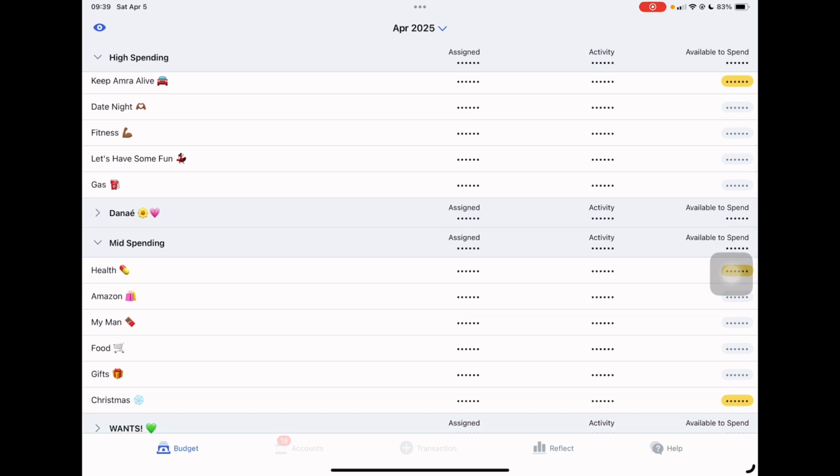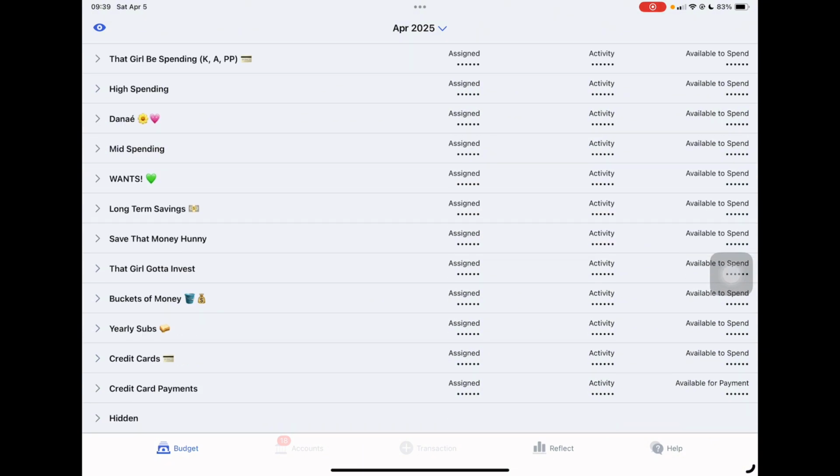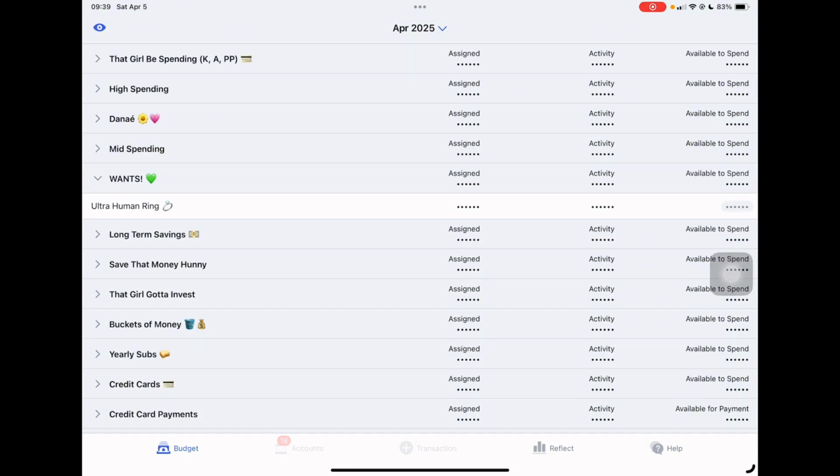But gifts are like birthdays and stuff, so it's kind of mid spending. My mom's birthday is in April, so we are going out. I already ordered her gift, but I did use Klarna for it because I just wanted to do that. But I'm gonna wind up paying off the whole Klarna payment with this paycheck that I have not budgeted on YNAB yet, but I have started paying stuff. Christmas, because I always do a bad job of saving for that. And then my wants. This is just this ring that I want called the Ultra Human ring. I have not put much money to the side for it. It's just a want, so then I can just pay for it. It's not a priority. So yeah. And I'll show you guys how I put stuff in on the app.